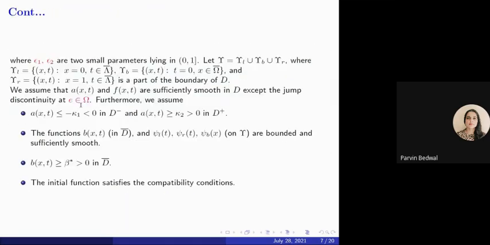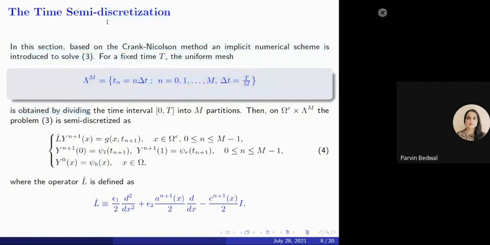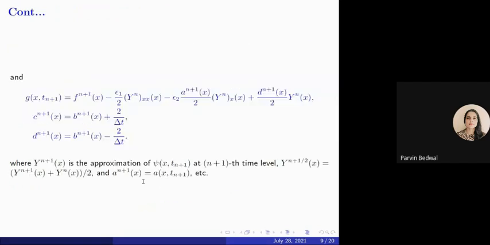After that, this is the numerical scheme. In the numerical scheme, first we did the time semi-discretization. We have used the Crank-Nicolson method on a uniform mesh for discretizing the equation in the time variable. From there we get a system of ordinary differential equations.